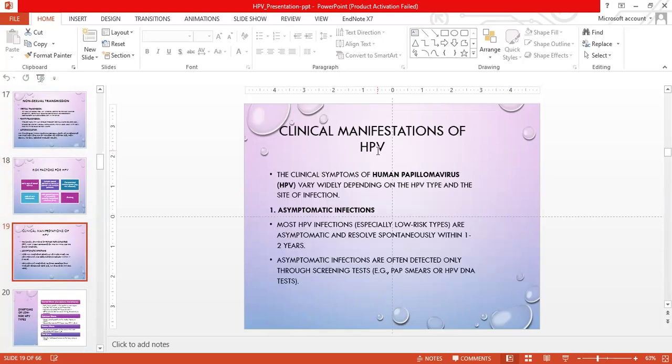Clinical manifestations of HPV. The clinical symptoms of HPV vary widely depending upon the type of HPV and the site of infection. Asymptomatic infections are mostly caused by the low-risk types and they resolve spontaneously within 1 to 2 years. Asymptomatic infections are often detected only through screening.